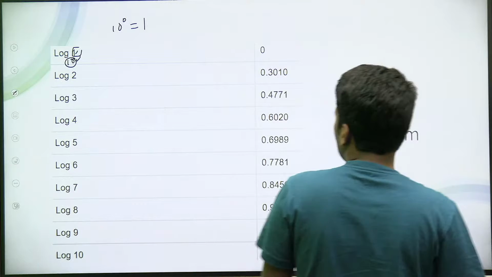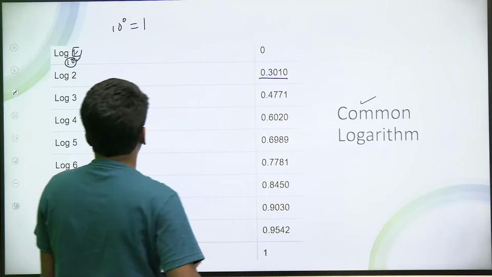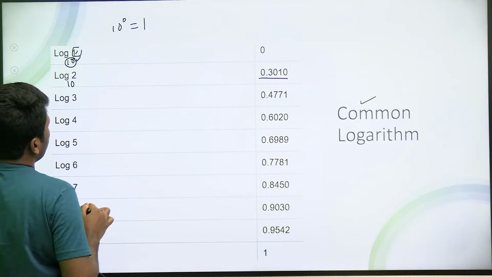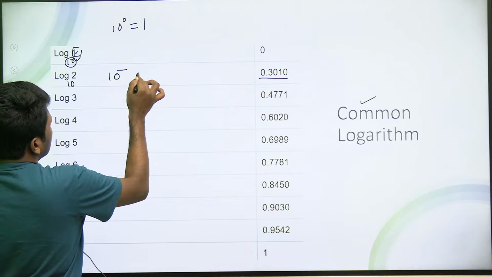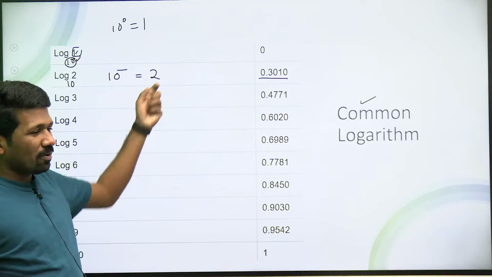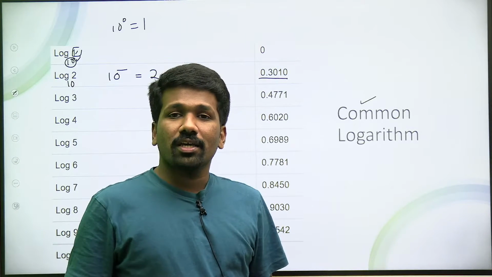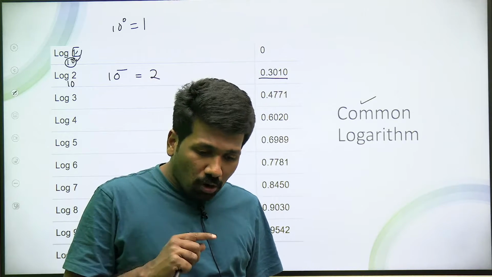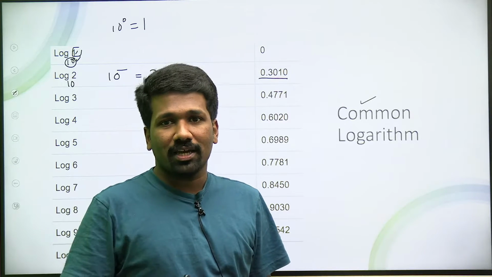Log 1 is 0. Then log 2. Log 2, it is a fraction value. Why it is a fraction value? Let us investigate. Because log to the base 10 means exponential form में 10 का कौन सा power 2 देगा? 10 का एक natural number power 2 नहीं देगा ना? Because 10 raised to 0 तो 1 है, 10 raised to 1 तो 10 है. So 0 और 1 के बीच में एक power होना चाहिए ना?